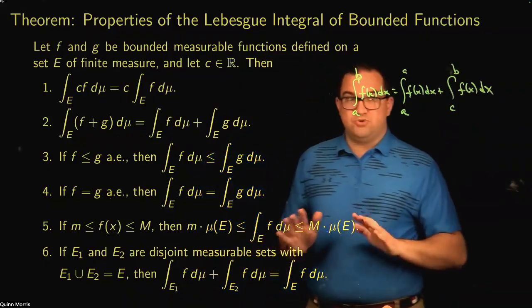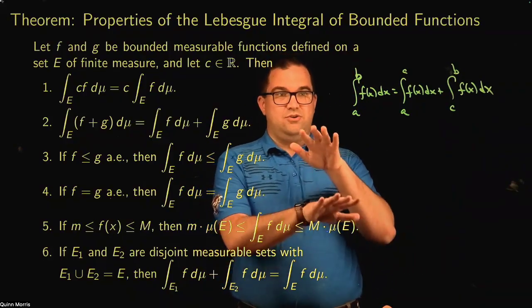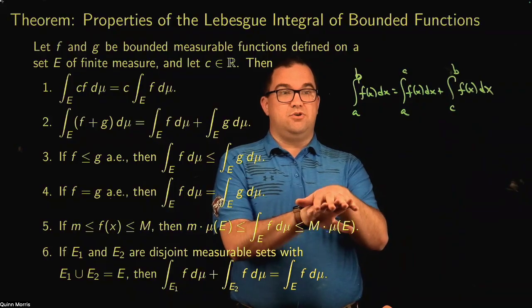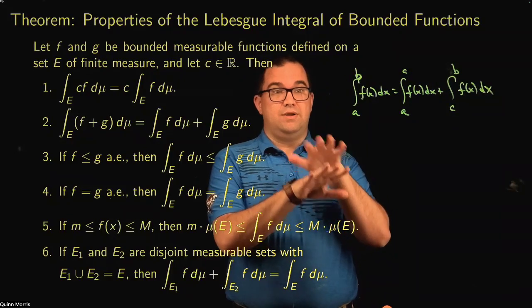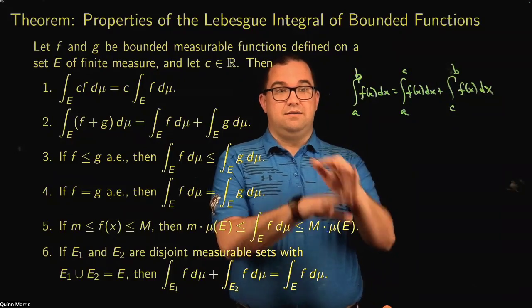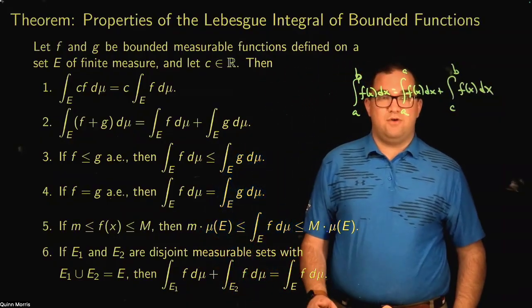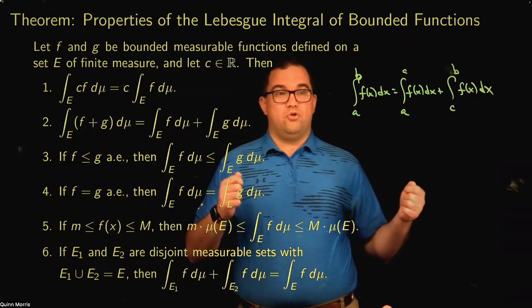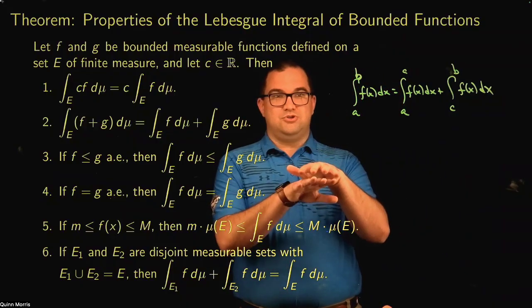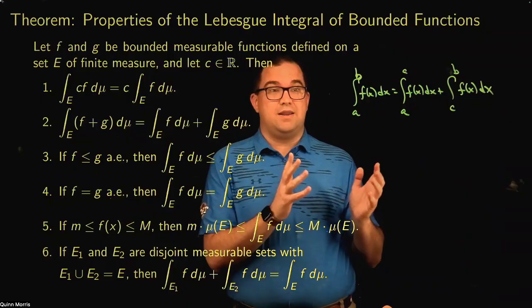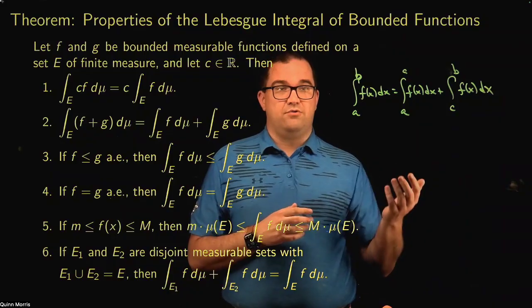However, for just measurable sets, there are lots of weird ways you could partition them. You could take all the reals and partition them into the rationals and the irrationals. That is partitioning the reals into disjoint measurable sets. Then you can integrate over the rationals and over the irrationals, and that will give you the value of your function integrated over all the reals. I like this because it's cool: it allows you to partition things in lots of weird, exotic ways, and that can be really powerful sometimes. So again, you don't have to just integrate over intervals.